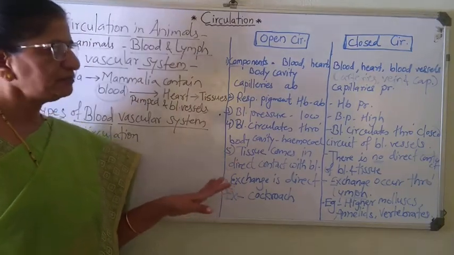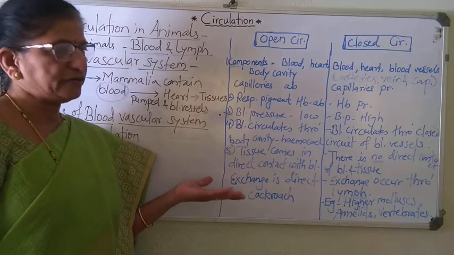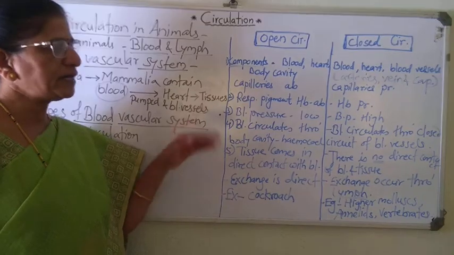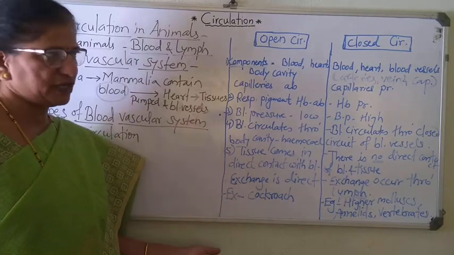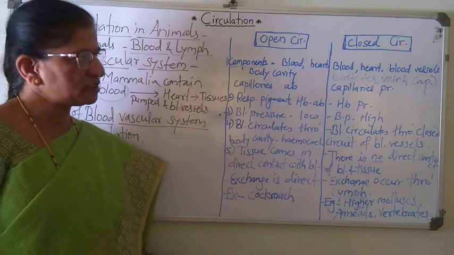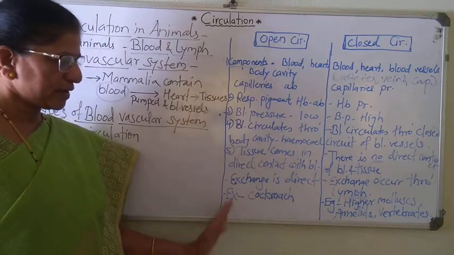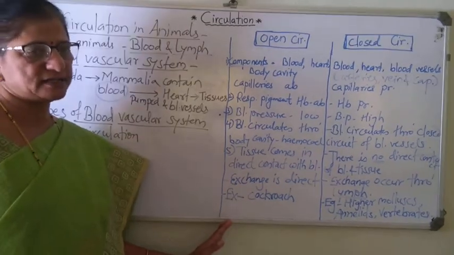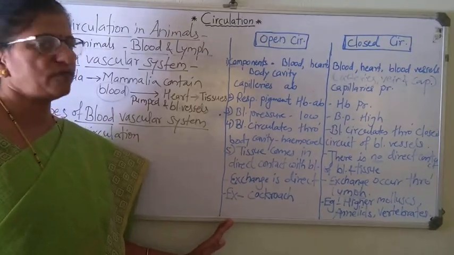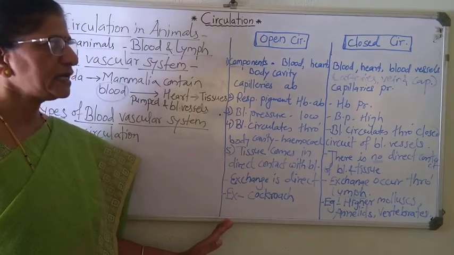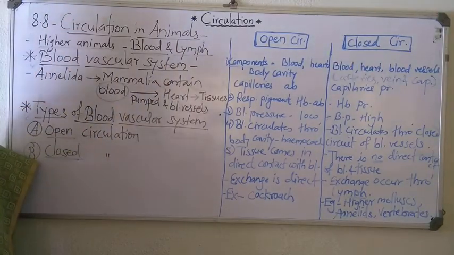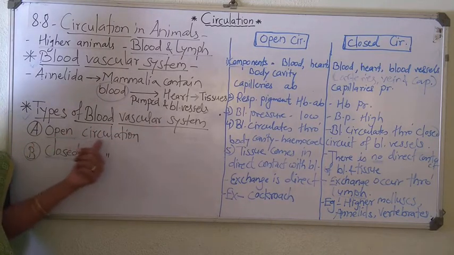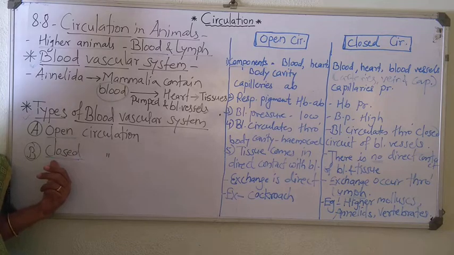In examination, there may be a question, differentiate between open and closed circulation. Or there may be a question, write note on open circulation, write note on closed circulation. So you can summarize all these points and answer those questions. The questions will be for 2 marks. Okay. So here we have completed the 2 types of blood vascular system, open circulation and closed circulation, the distinguishing points between them.